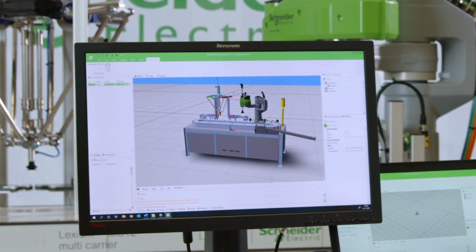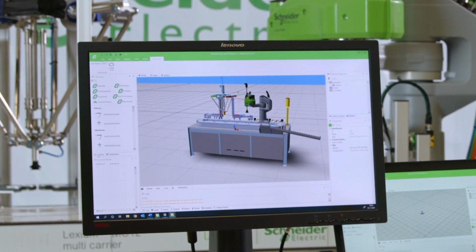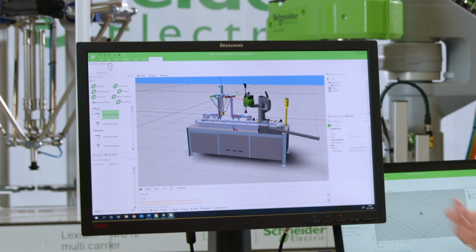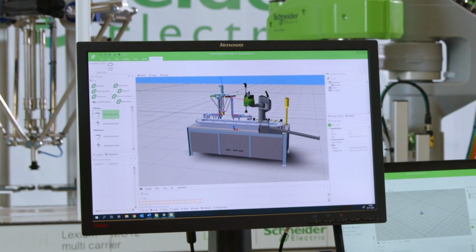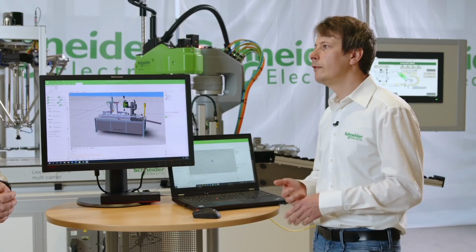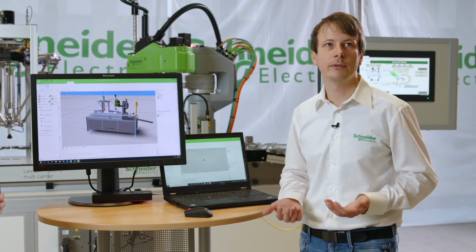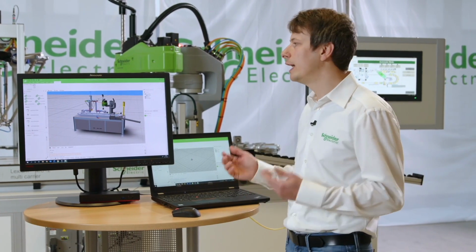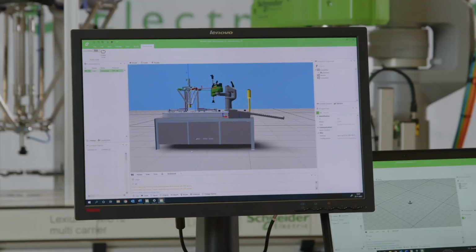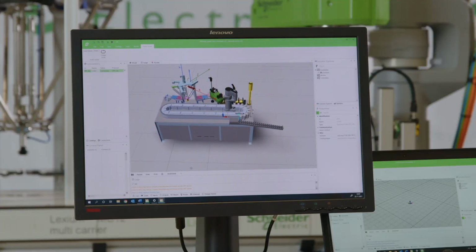We have catalog objects, like here, where we have all our products, meaning robots you can directly use. There is no need to program, simply drag and drop to the scene, and then you can directly use it. But we also know that our customers build their own mechanics, and for that we have an import, so you can import your own mechanics, like we did here for the fair desk.